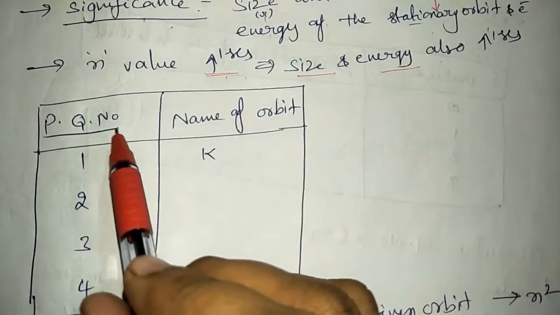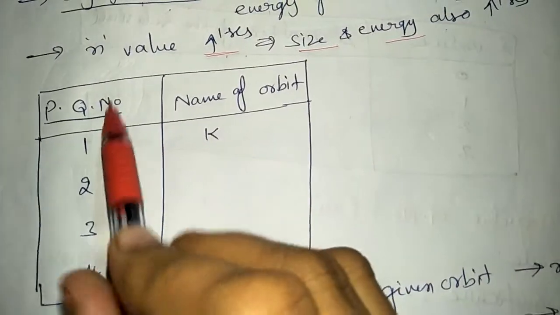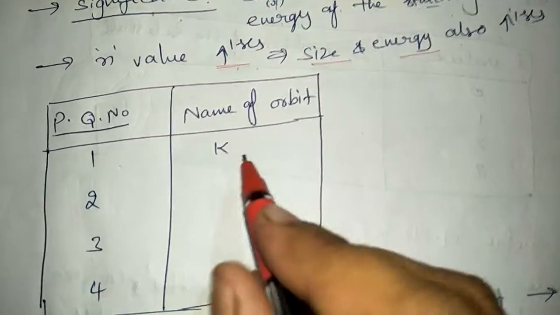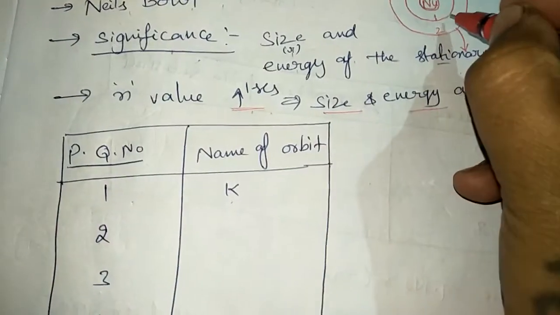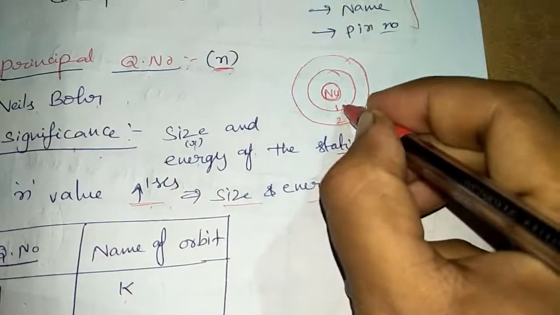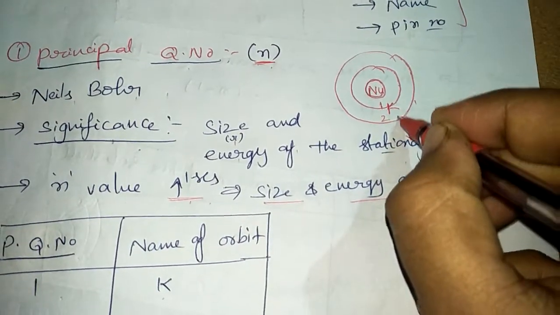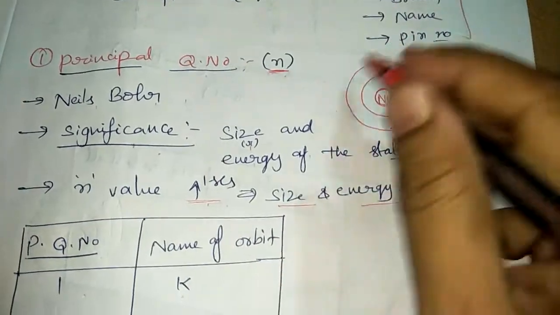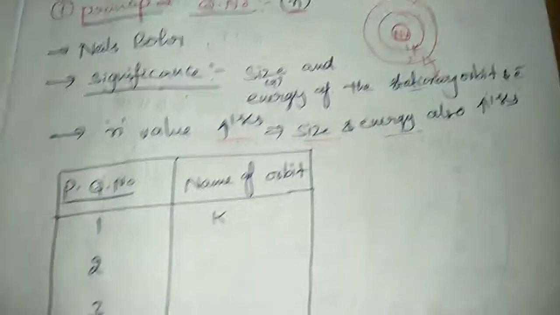Now see the table. This is the principal quantum number. If the principal quantum number is 1, the name of the orbit is the K orbit. That means this is the first, K cell. This is the L cell. If another circle is present, that is the M cell, and so on.